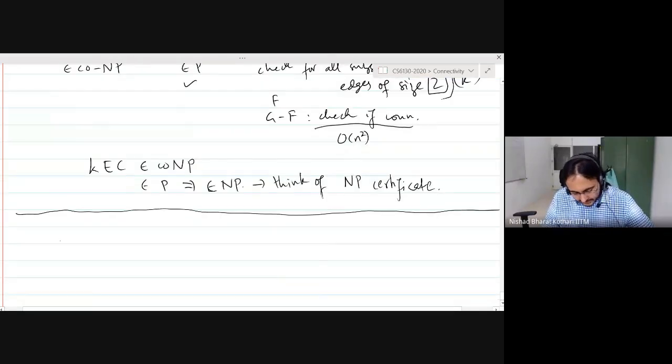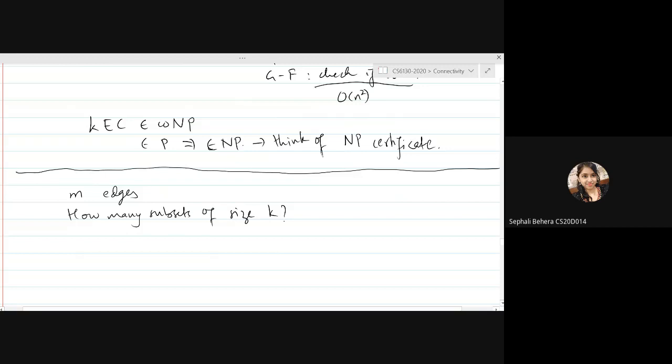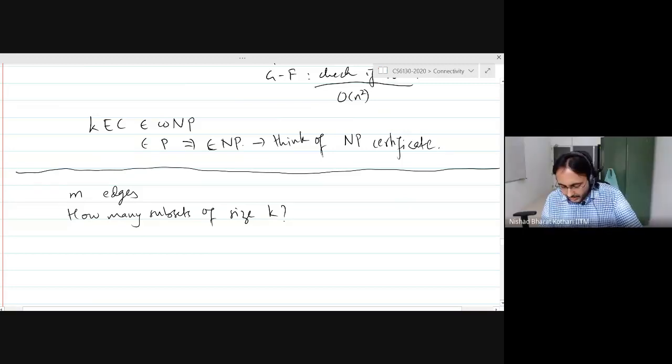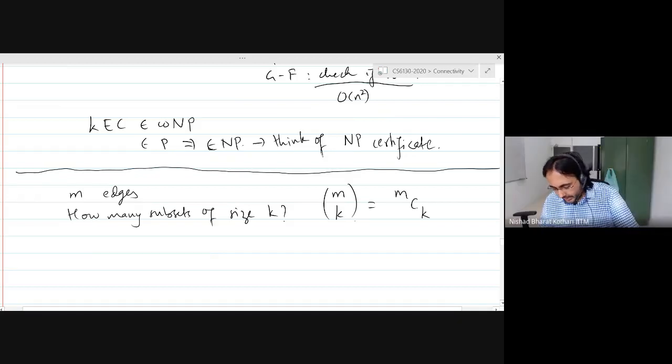So how many subsets of size k are there, Sifali? If I have m edges, then how many subsets of size k? There could be m into m minus 1. Maybe I'm saying wrong. Well, you can just say the notation, right? It is m choose k, often written as mCk. Okay. Yeah, and this is actually polynomial in n. You can think about it.